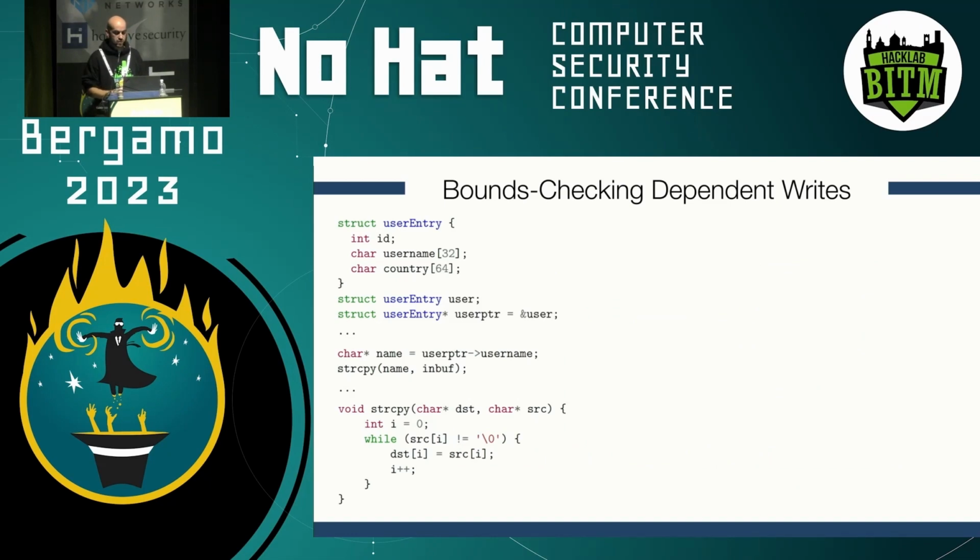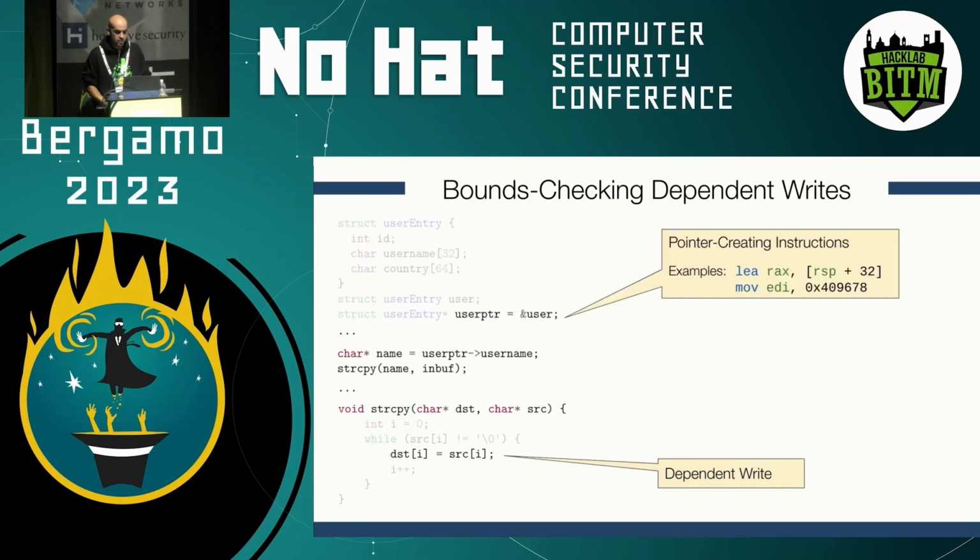In this case, we rely on attaching bounds information to pointers, so that when we reach a dependent write, as in this example, ideally we want to have information attached to the pointers that tells us what the intended destination object for this write operation is. The way we do this is by tracking pointer-creating instructions. So we have defined a set of rules to identify instructions in the compiled code that basically create pointers. So this is a pointer birthplace.